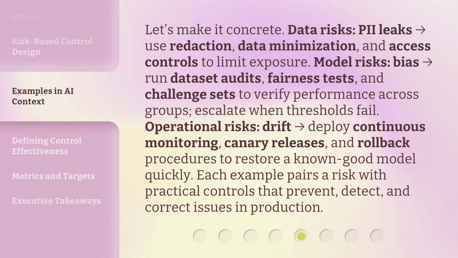Let's make it concrete. Data risks. PII leaks: use redaction, data minimization, and access controls to limit exposure. Model risks. Bias: run dataset audits, fairness tests, and challenge sets to verify performance across groups. Escalate when thresholds fail. Operational risks. Drift: deploy continuous monitoring, canary releases, and rollback procedures to restore a known good model quickly. Each example pairs a risk with practical controls that prevent, detect, and correct issues in production.